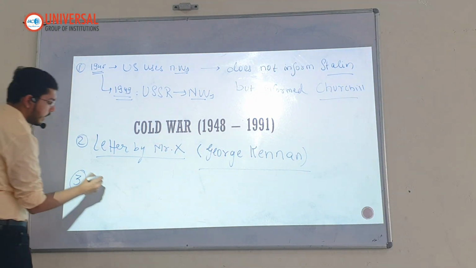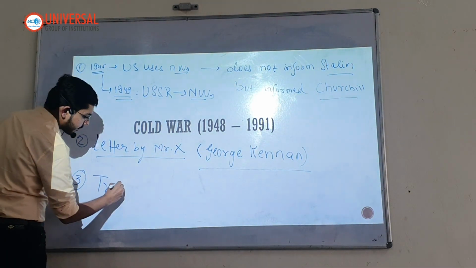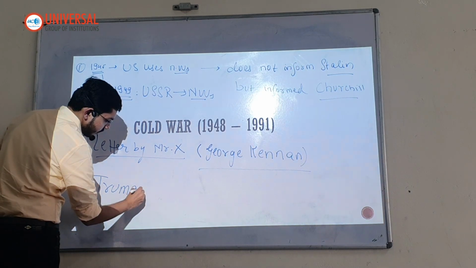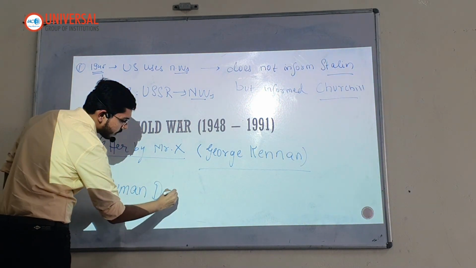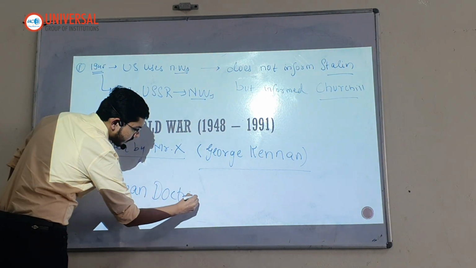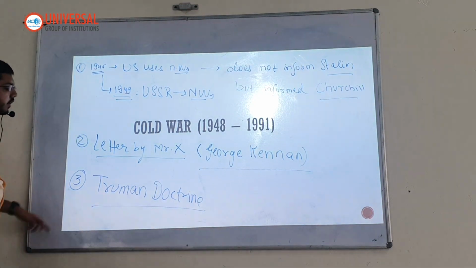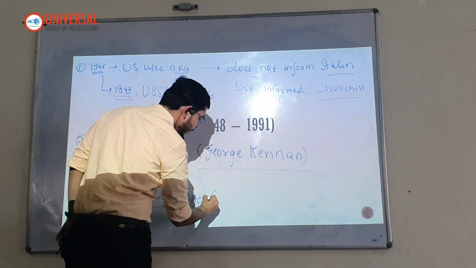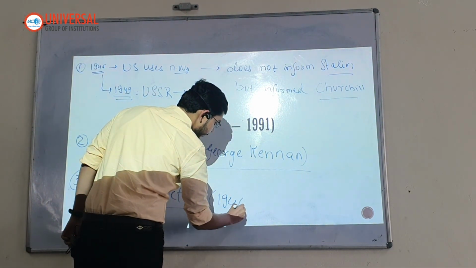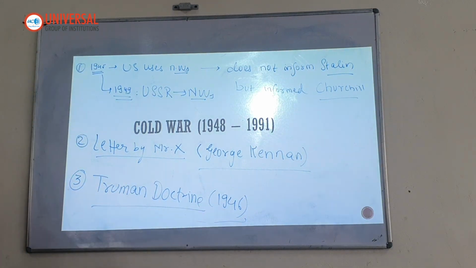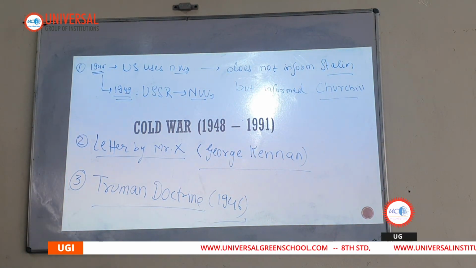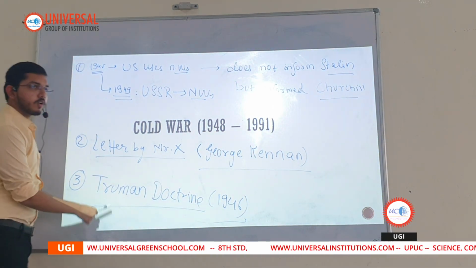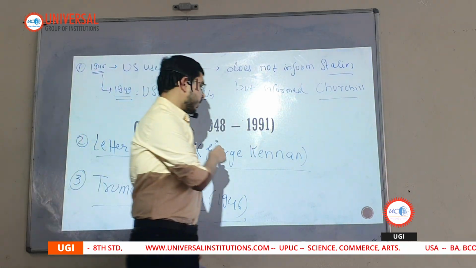Harry Truman launches the Truman Doctrine, T-R-U-M-A-N, in 1946. See, this is all happening within a scale of 1 year. What is the Truman Doctrine? Write it down.